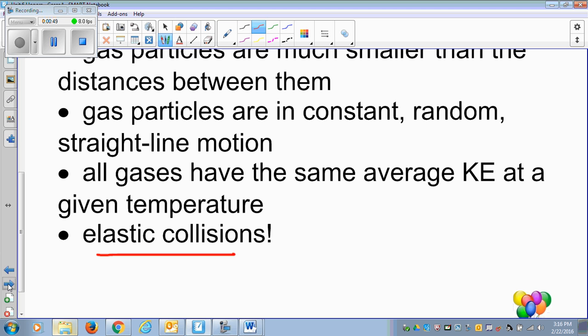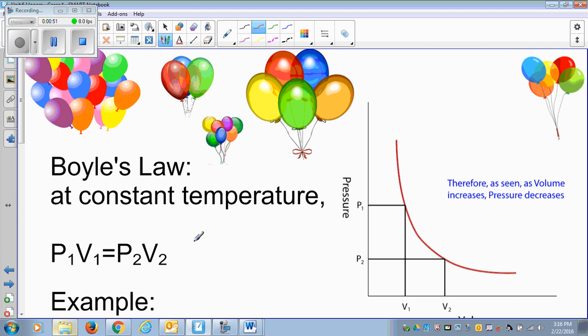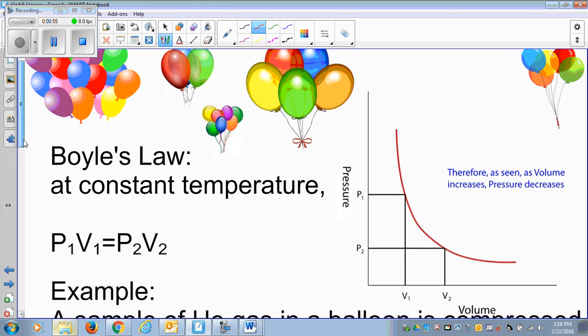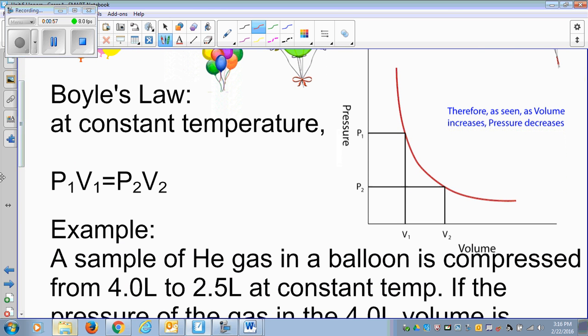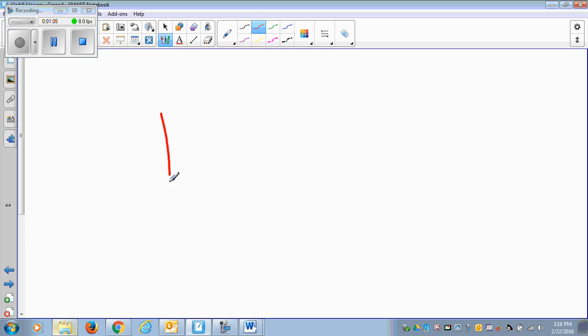So knowing kinetic molecular theory of gases, we will move on and learn about gas laws. There are different scientists who have predicted the behavior of gas, again assuming our ideal gas law. There are many variables. When we have a gas in the container, we can talk about the pressure of the gas, the volume of the gas.